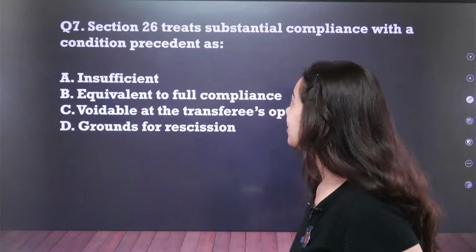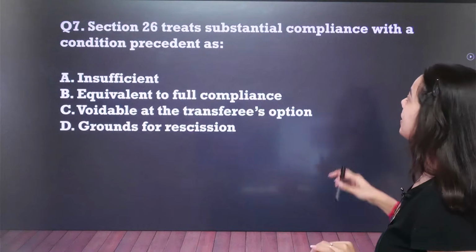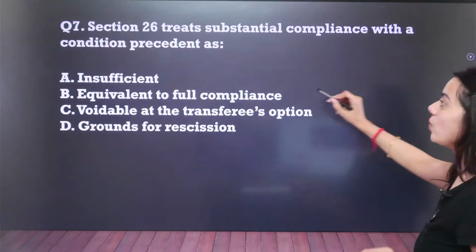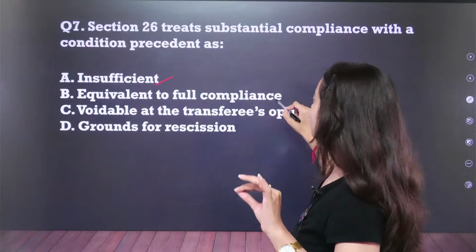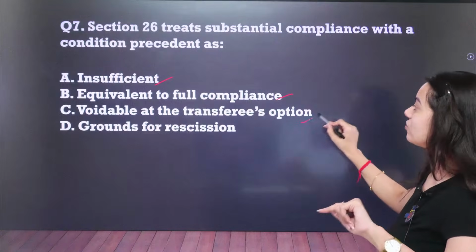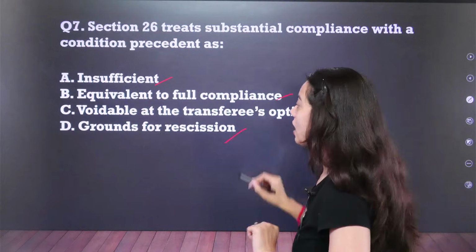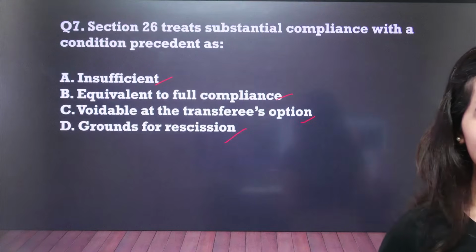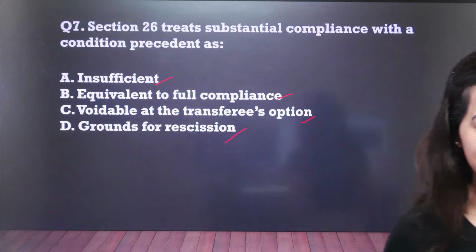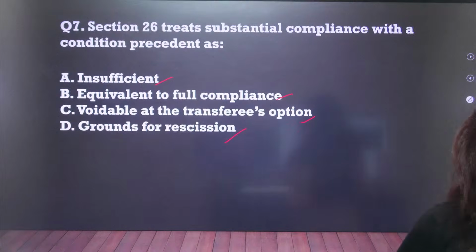So let us continue. Section 26 treats substantial compliance with the condition precedent as insufficient, equivalent to full compliance, voidable at the transferee's option, or grounds for rescission. Very, very welcome. Question number 7.